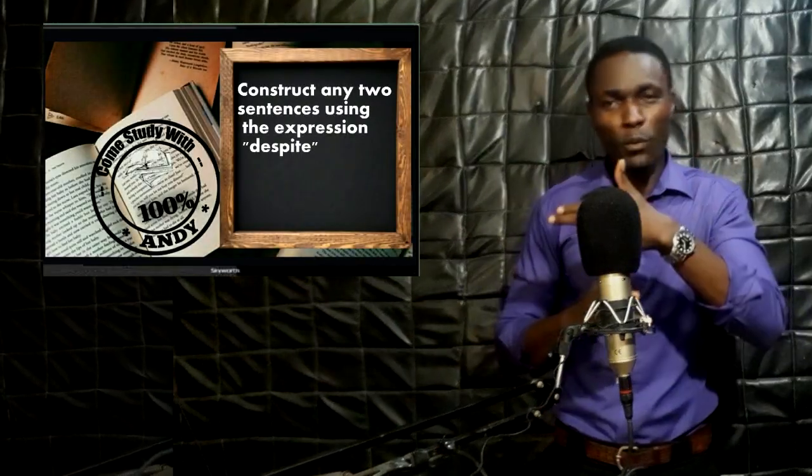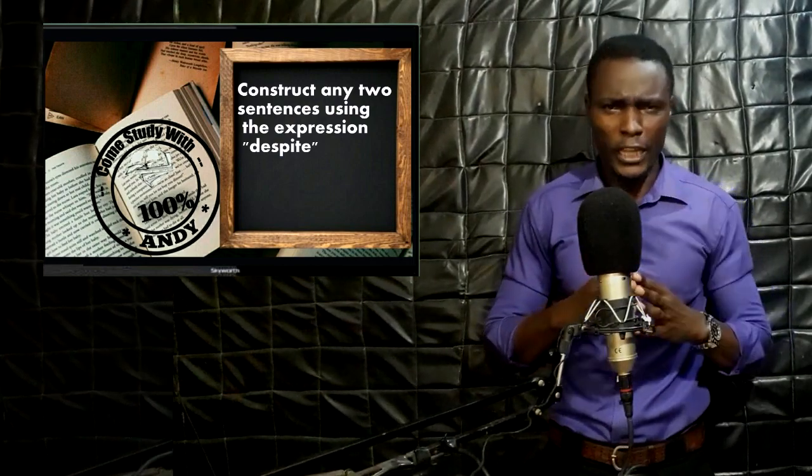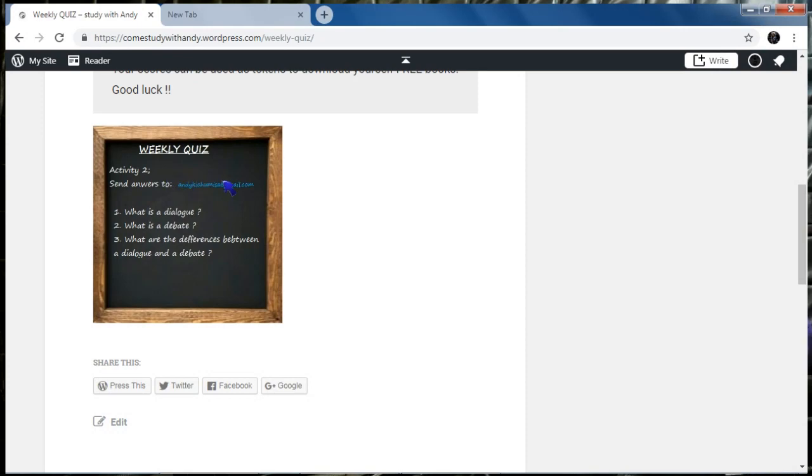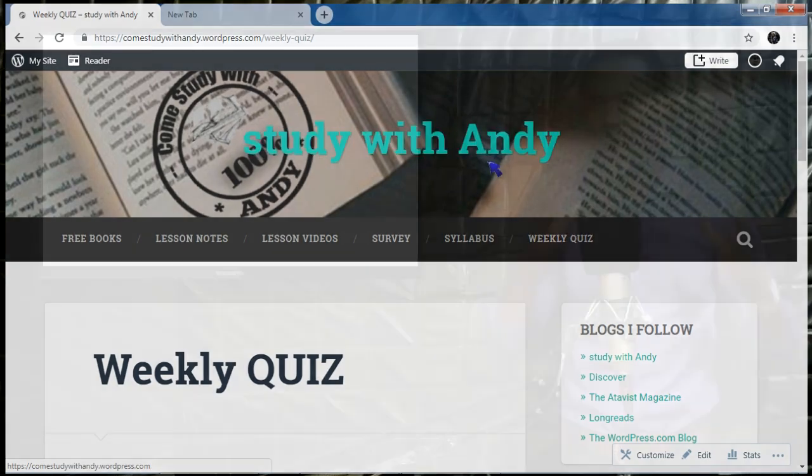Okay, now you go to the quiz session and you construct two sentences using the word despite and using the word despite that. These questions will be marked automatically. You will get to see if you have constructed a correct sentence or a wrong sentence.